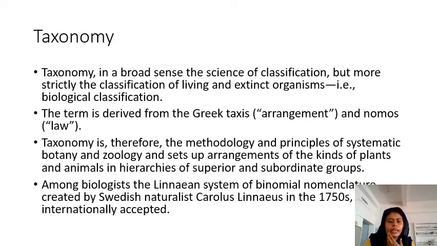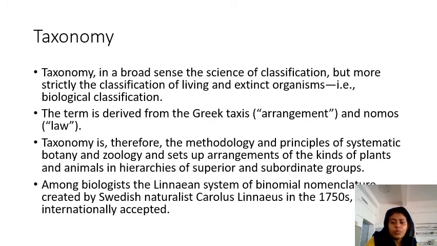Taxonomy is therefore the methodology and the principles of systematic botany and zoology, and it sets up arrangements of kinds of plants and animals in hierarchies of superior and subordinate groups. So the main aim of taxonomy is to place organisms in a hierarchical system. There may be some uppermost hierarchy and it divides to form some lower hierarchies. Among biologists, the Linnaean system of binomial nomenclature, created by the Swedish naturalist Linnaeus in the 1700s, is internationally accepted.